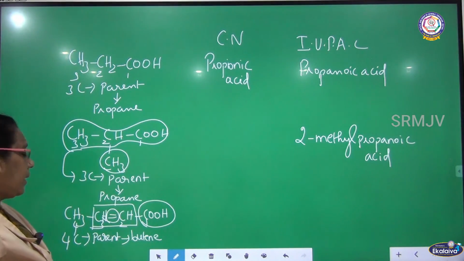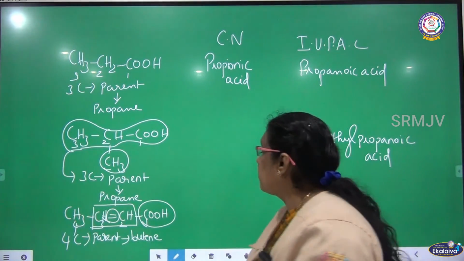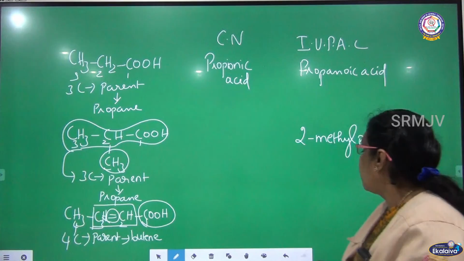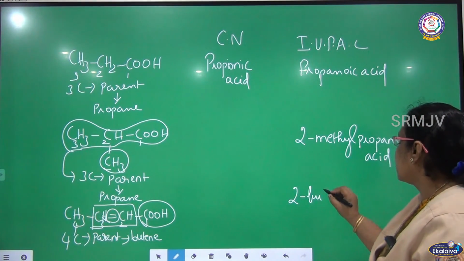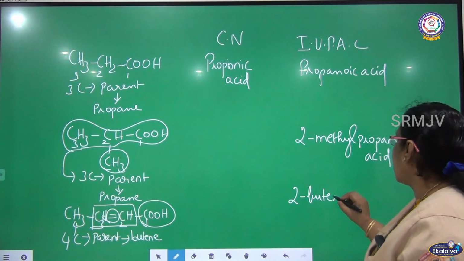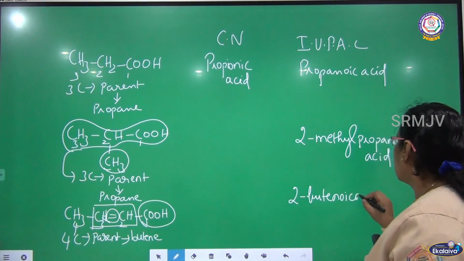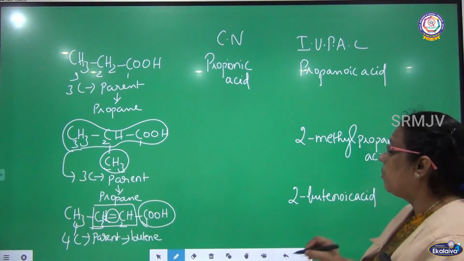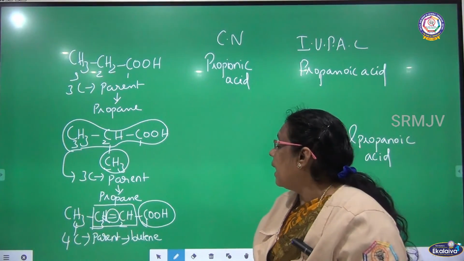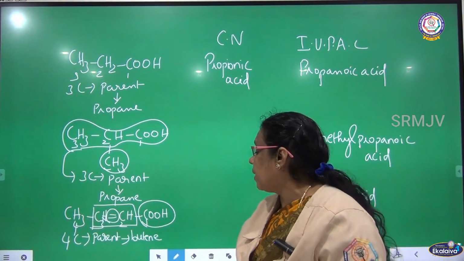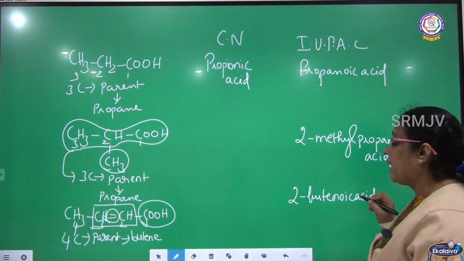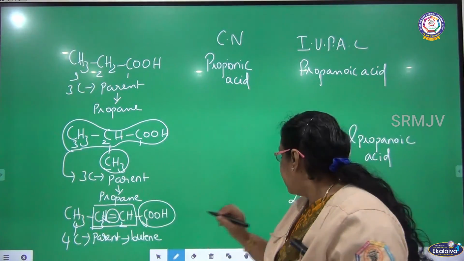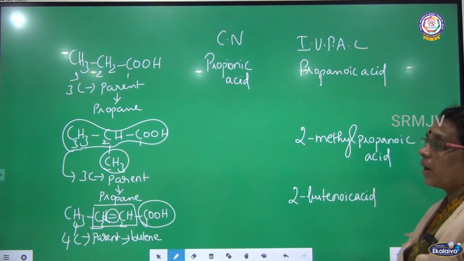The position of the double bond is between 2 and 3. So we can call it 2-butenoic acid. There are 4 carbon, the parent is butene. Rub the E and add OIC, butenoic acid. Position of double bond is 2, so it is 2-butenoic acid.